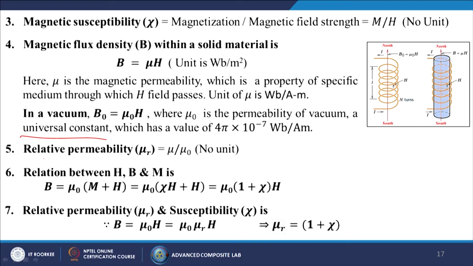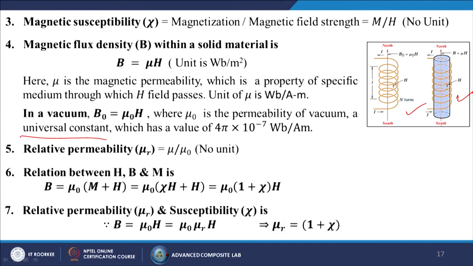Next we will discuss the relative permeability, which is known as mu r, equal to mu by mu 0. It also does not have any unit. Then the relation between H, B and M is B equal to mu 0 into M plus H, and the relation between relative permeability mu r and susceptibility chi is B equal to mu 0 H equal to mu 0 into mu r H, or mu r is equal to 1 plus chi, which we can get from this particular image.